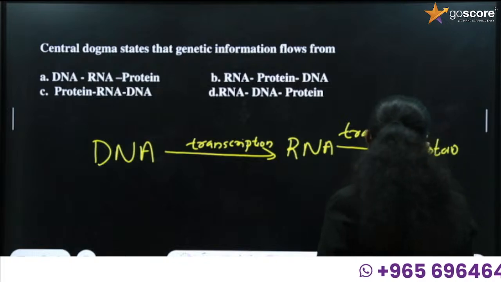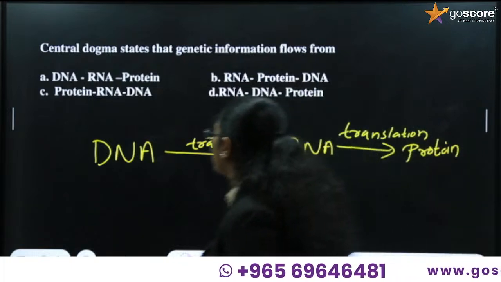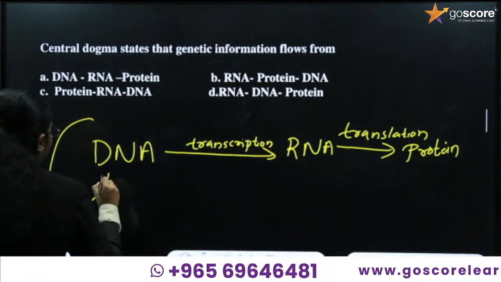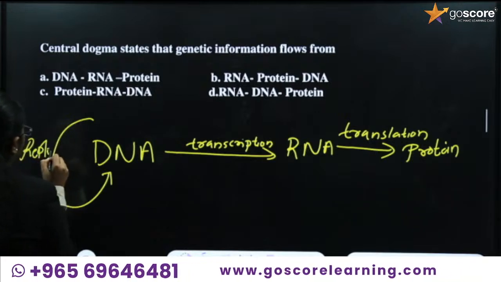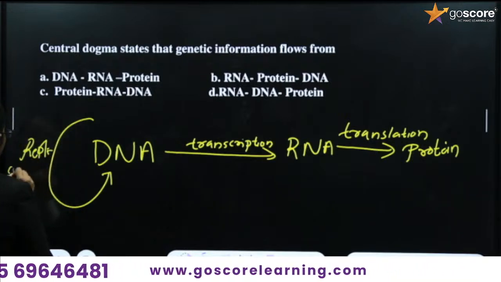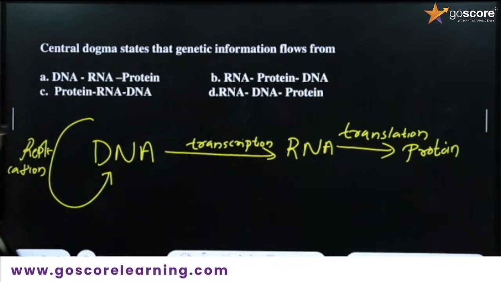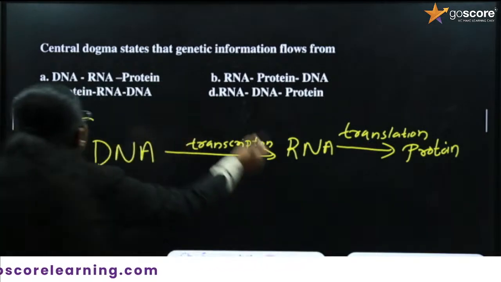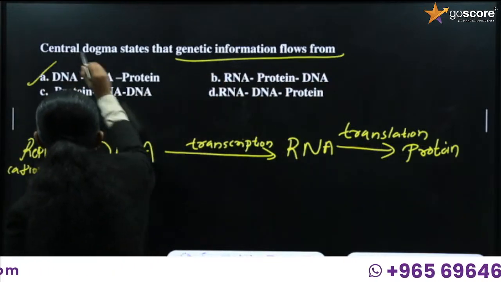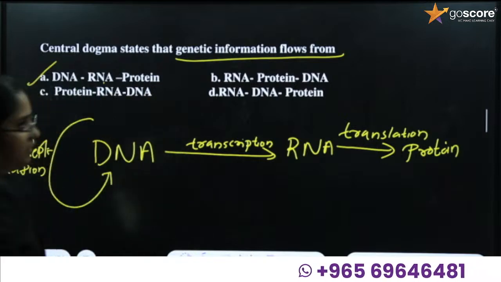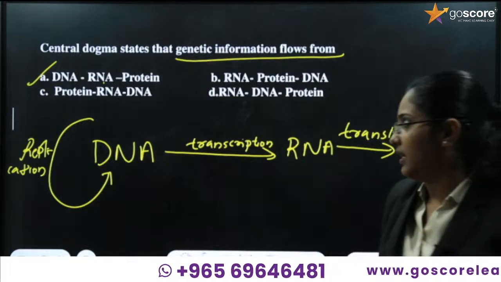And DNA, by the process of replication, forms DNA itself. So this is the central dogma. We can say the genetic information flows from DNA to RNA, RNA to protein. Option A is the correct answer.